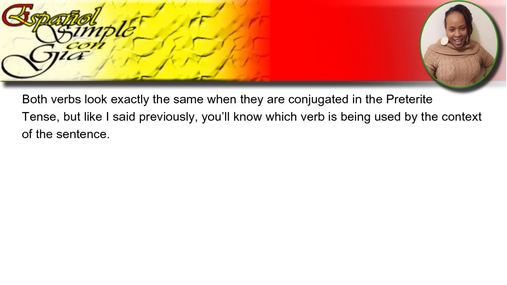Now you see, both verbs look exactly the same when they are conjugated in the preterite tense. But like I said previously, you'll know which verb is being used by the context of the sentence. Here are some examples using both verbs in various sentences.